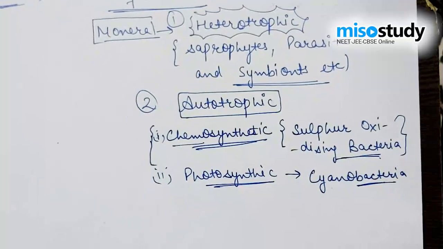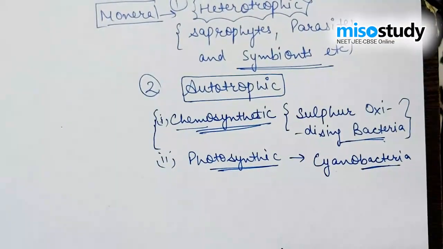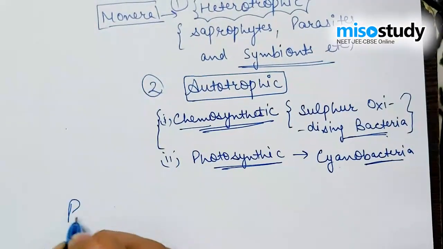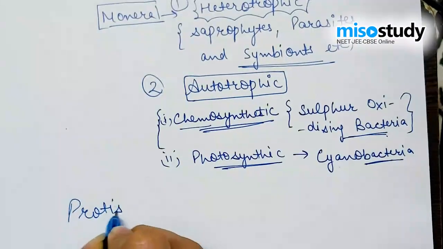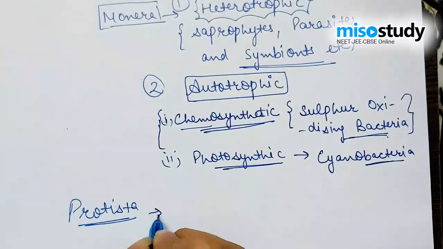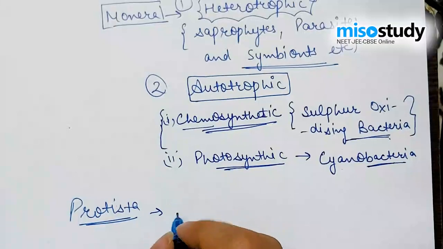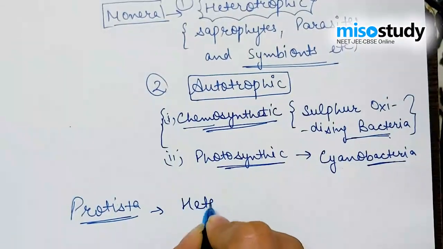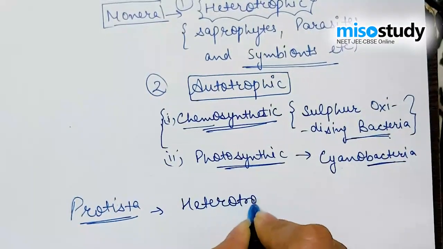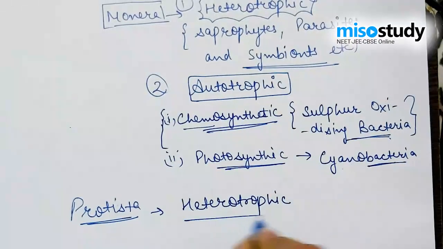And when we discuss Protista, the mode of nutrition in Protista is heterotrophic only, not autotrophic.